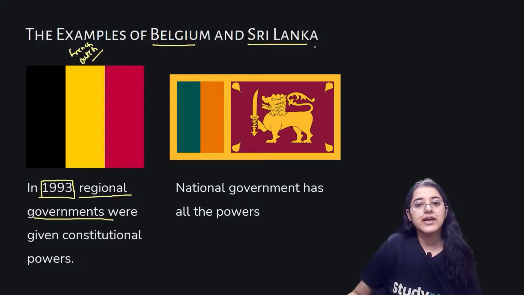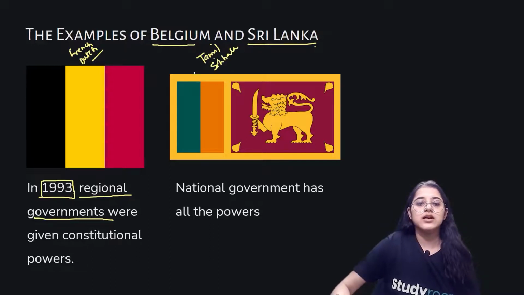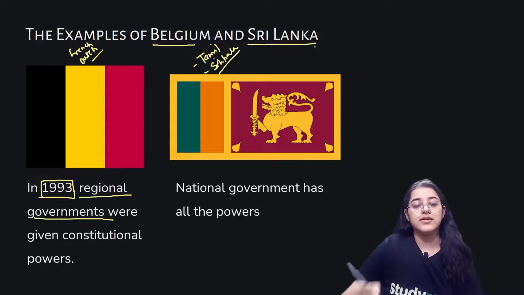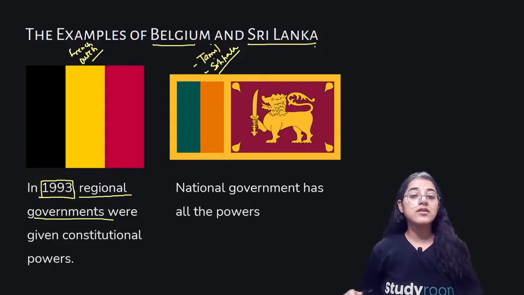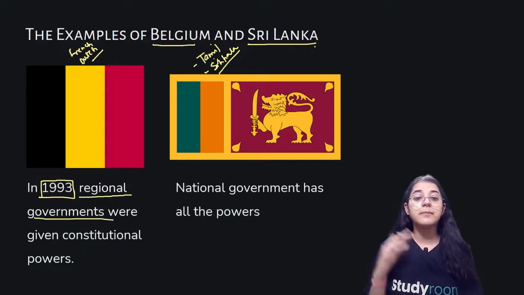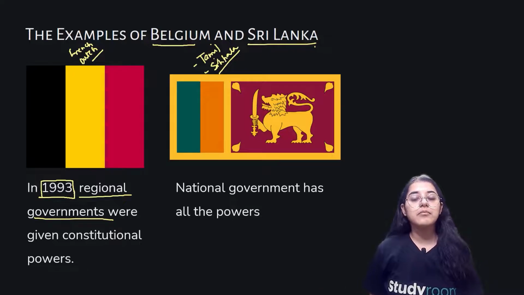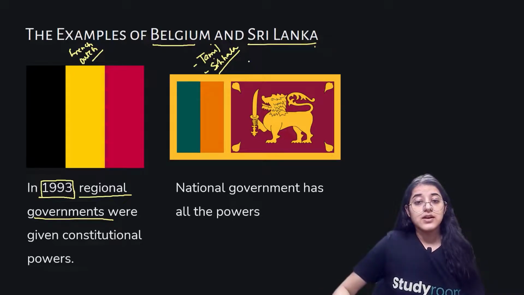In Sri Lanka, the case was quite different. There were issues between the Tamil and Sinhala communities there. These two communities had differences, where Sinhala was in majority and Tamil in minority. The Sinhala tried to maintain their supremacy by suppressing the Tamils and conducting majoritarian measures.